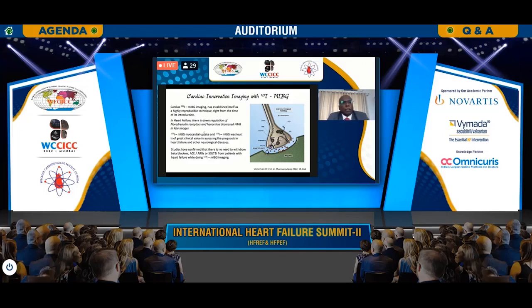And we will be able to quantify the retention of MIBG for a prolonged period of time when the patient has a normal heart. When there is severe heart failure, there is early washout, which helps us to prognosticate. And for this, we need not withdraw the beta blockers, ACE inhibitors, ARBs, SGLT inhibitors, or ARNIs, which are routinely used for the management of heart failure.